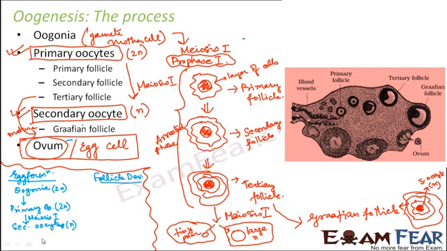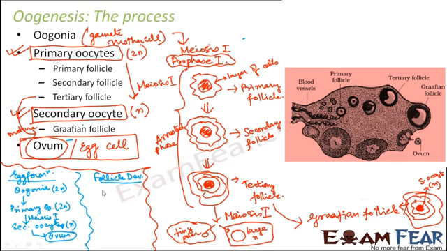secondary oocyte, which is haploid, later again undergoes meiosis 2, and it forms again a tiny polar body and the other large haploid cell, which is the ovum or the egg. So this is one development which is taking place in the process of oogenesis. What is the other development that is taking place?